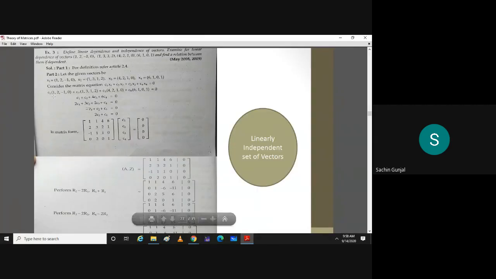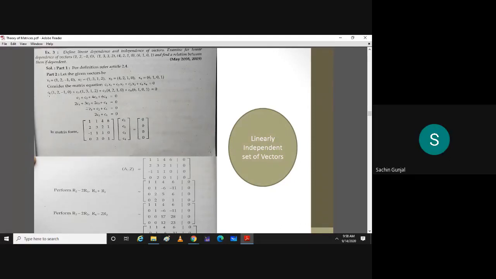So what is my first component? You do component-wise addition of each vector. From the first vector C1, plus from the second vector C2, plus 4 times C3, plus 6 times C4, equal to 0. Is that fine? Yes, sir. It's fine. What is the second component?